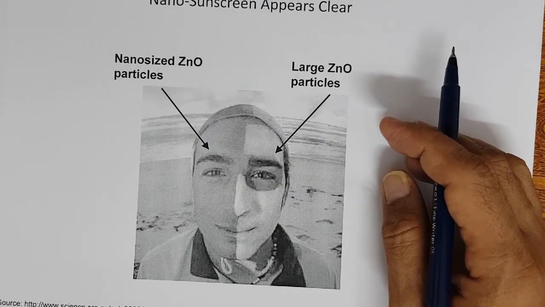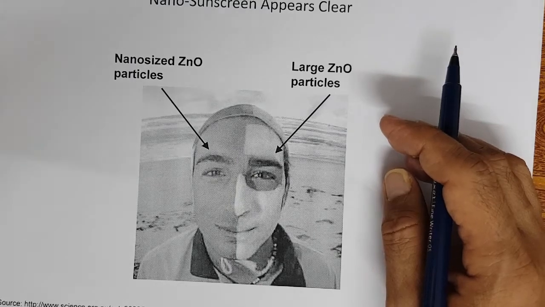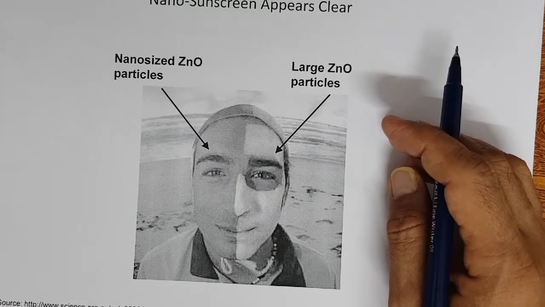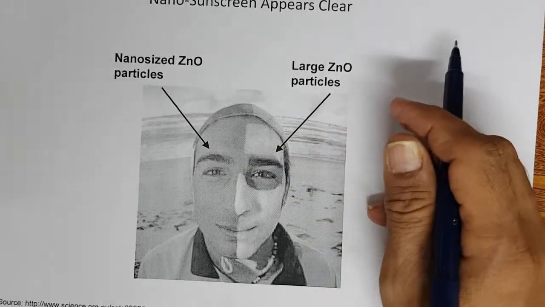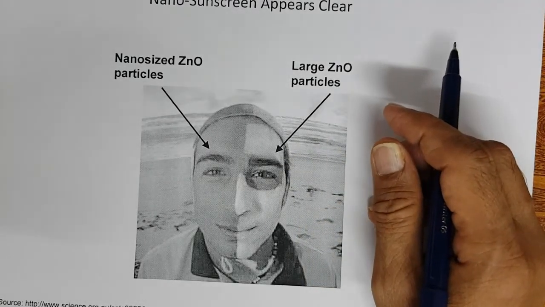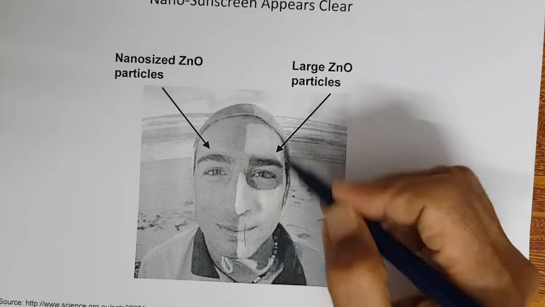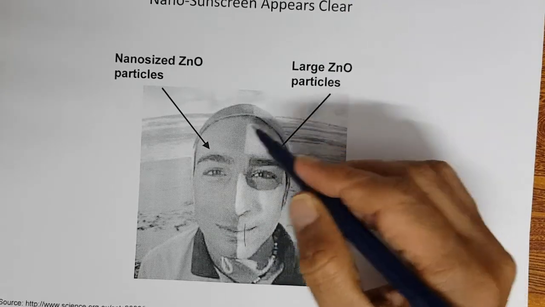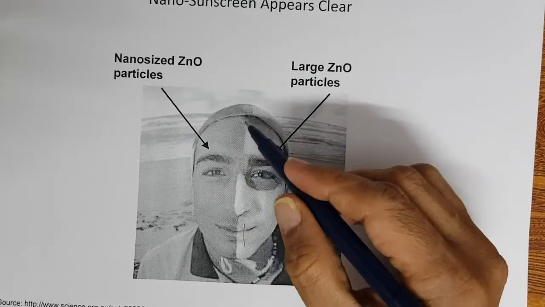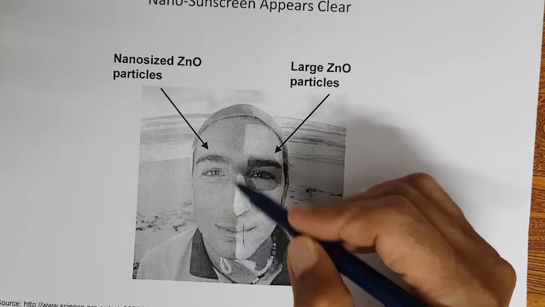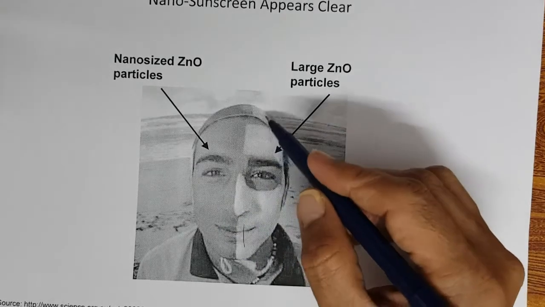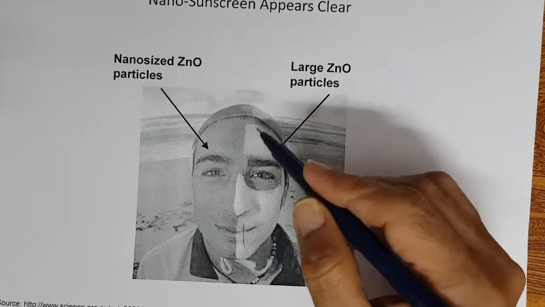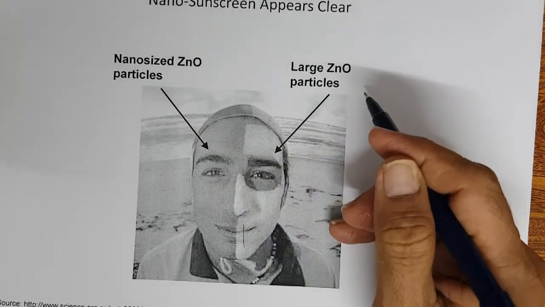That is one advantage. And also large particle size gives a white patchy appearance on the face. You can see the cricketers applying this. Even nano size gives a white tinge, but not to the extent of large particle size zinc oxide.